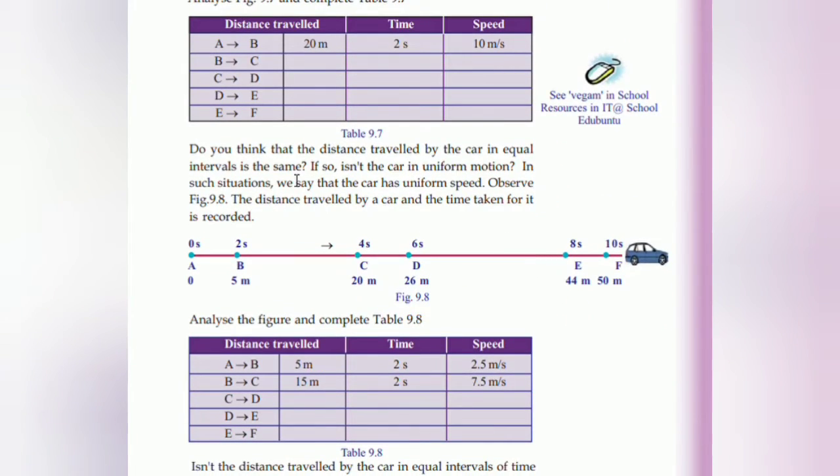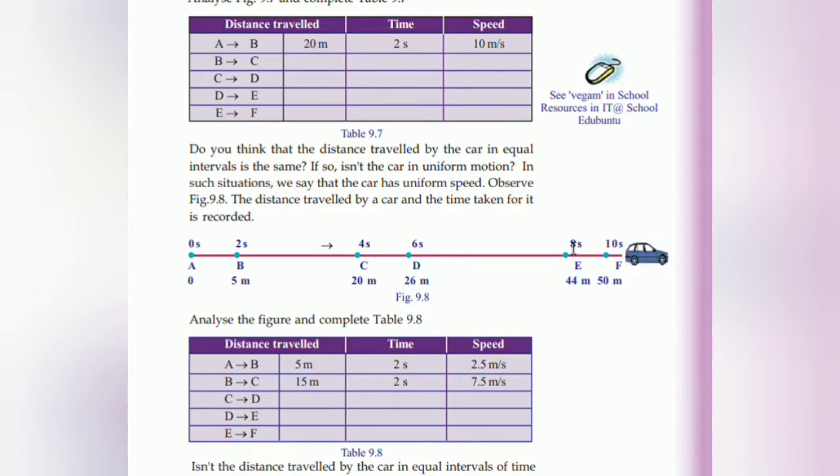Do you think that the distance traveled by a car in equal intervals is the same? If so, isn't the car in uniform motion? If the distance traveled is equal, if the car travels in equal intervals, what do we call it? We say uniform motion. In such a situation, the car has uniform motion and also uniform speed.